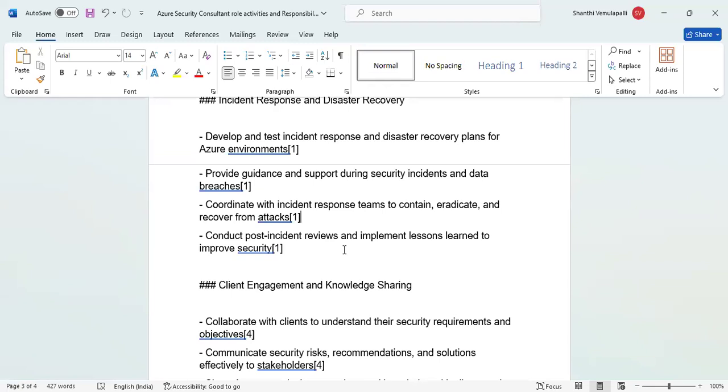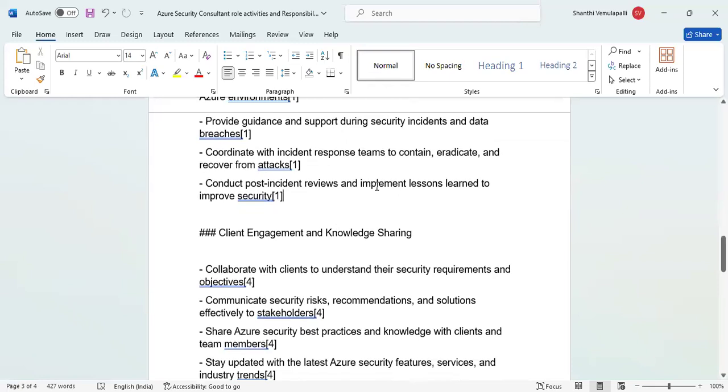Correct. So, coordinate with incident response teams to contain, eradicate, and recover from attacks. Conduct post-incident reviews and implement lessons learned to improve security. Obviously, the lessons learned are coming from the agile retro meetings basically. Each project when it is deployed, the security personnel are also part of the agile retro meeting. During the retro, what are the issues you faced under threats? You need to explain it like other sprint cycle people explain in the agile program, right?